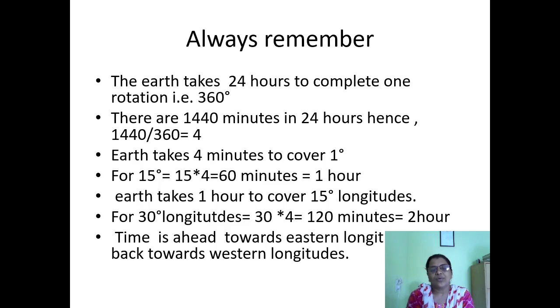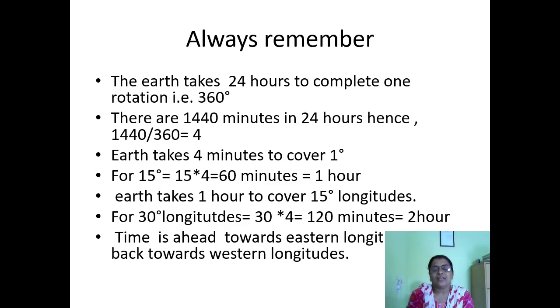So the earth takes 4 minutes to cover 1 degree. How many minutes will the earth take to cover 15 degrees? Multiply 15 by 4. The earth will take 60 minutes, that is 1 hour, to rotate 15 degrees.